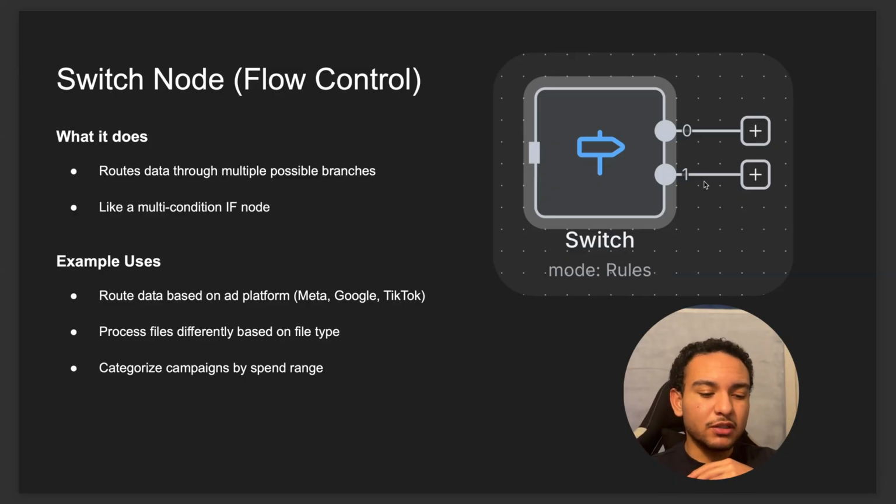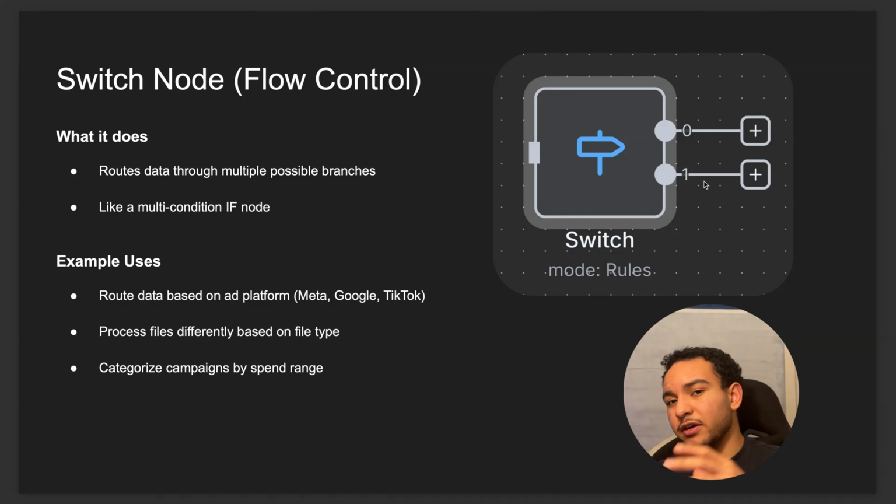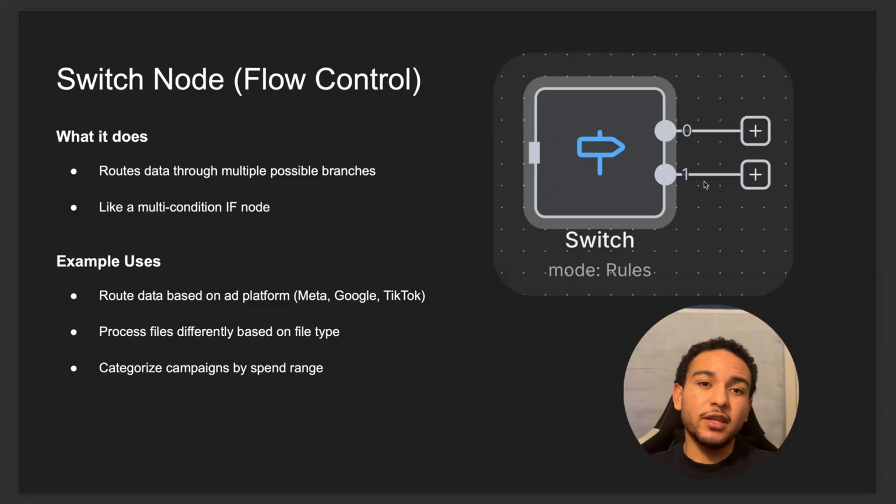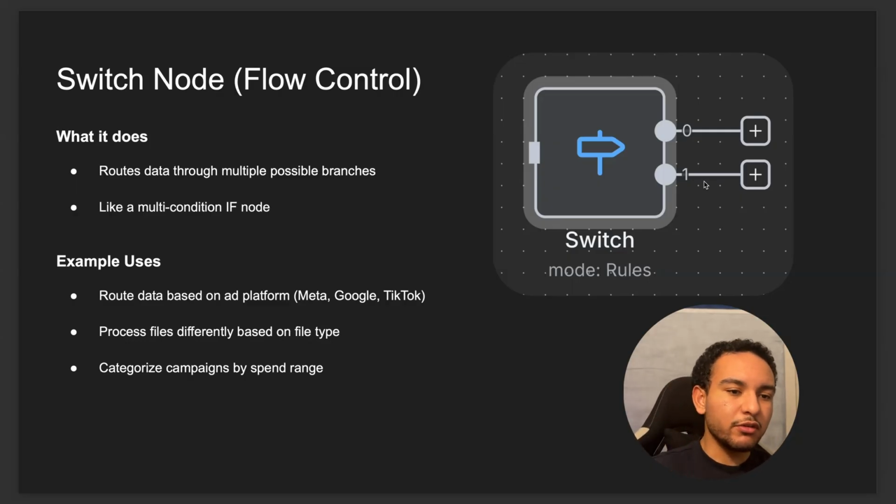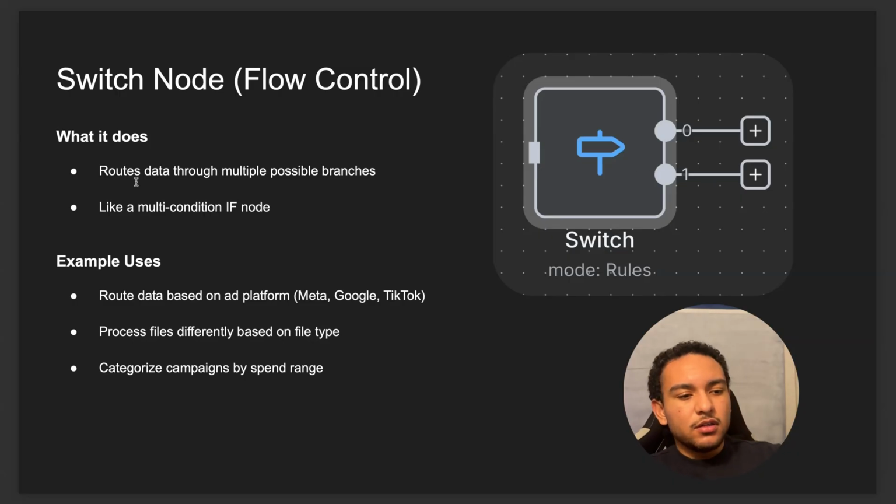And like I said, if you want to send the data onto completely different routes, and it's going to be more than 2 routes, or if you just need a node that's a bit more flexible than the if node, the switch is really great for that. And like it says here, it's like a multi-condition if node.